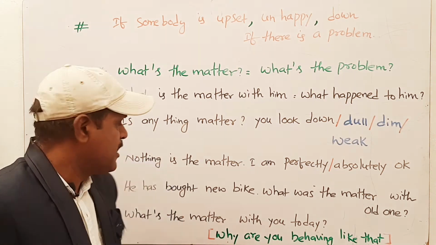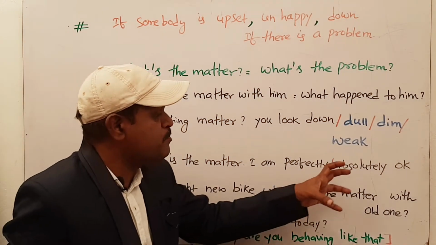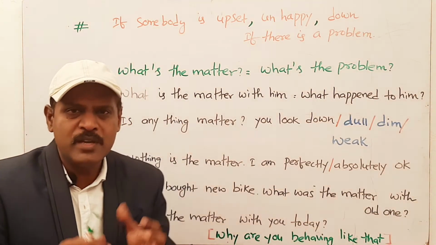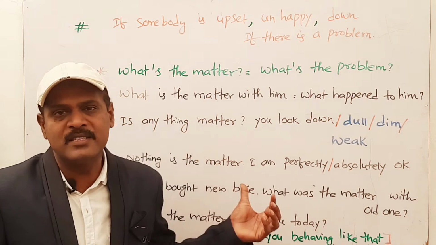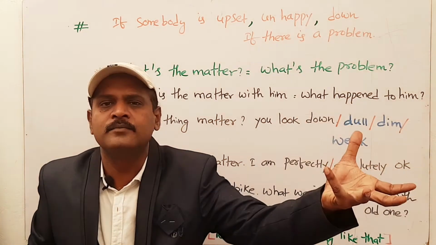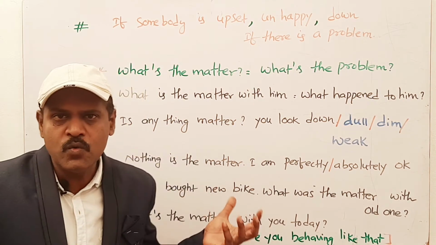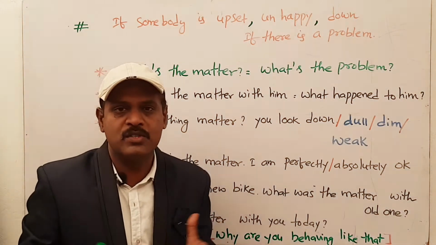Okay. Next one. He has bought a new bike. So what was the matter with the old one? Here, "old one" means old bike, and "new one" means new bike in this case. So was there any problem with the old bike? That's why he has bought a new one. So just for inquiring, in that case we use "matter."